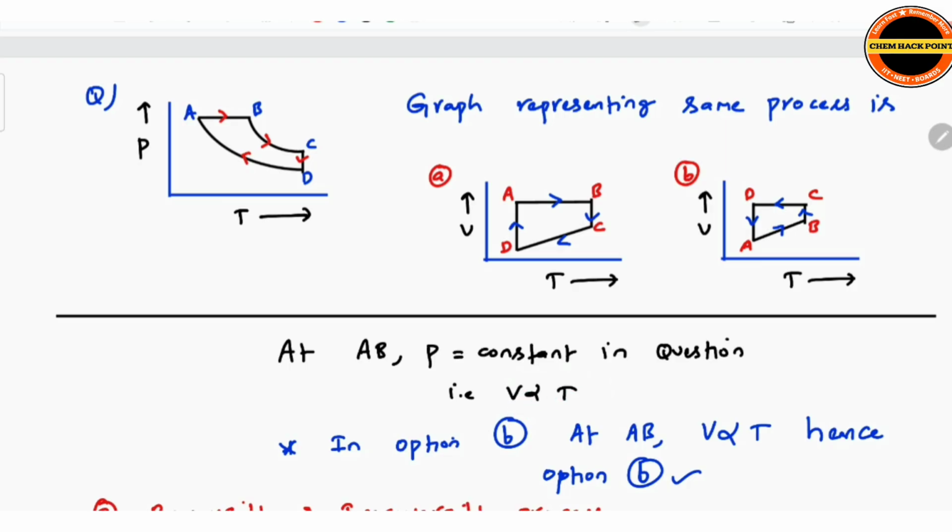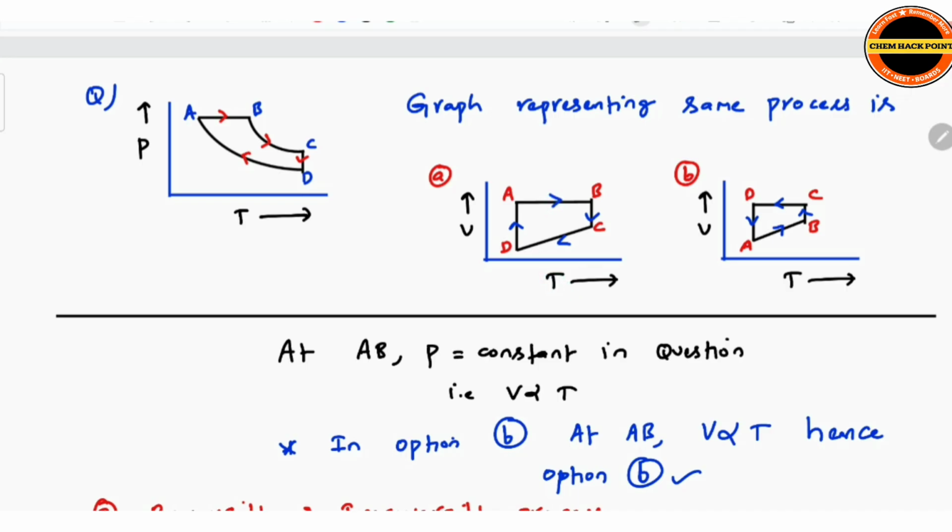In option A, you see here pressure increasing, temperature increasing. Okay. If pressure is constant here, then if temperature increases, volume also increases. Let us see now. In graph AB, what can we observe here? In graph AB, volume is constant. Volume constant, so temperature increases, pressure increases.